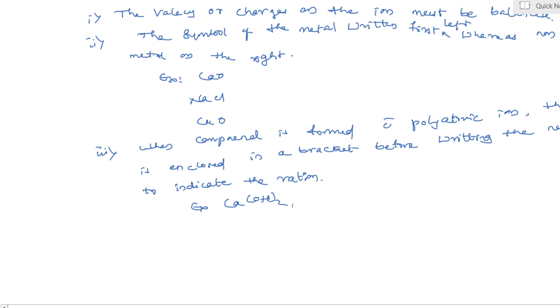Okay, it is termed as what? A polyatomic ion.